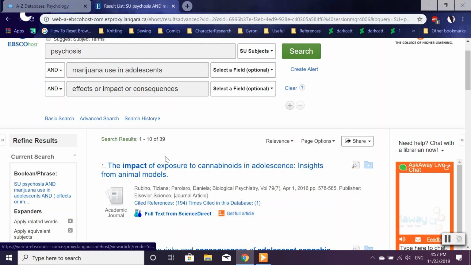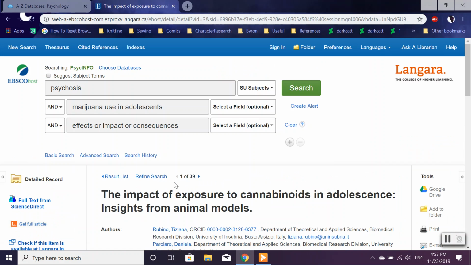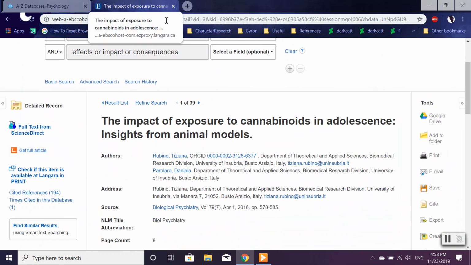So let's say we want to use this particular article for our research paper. Cannabis in adolescence, insights from animal models.